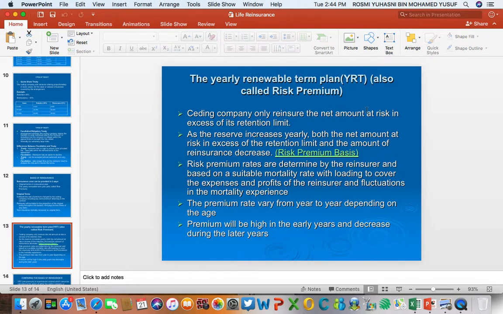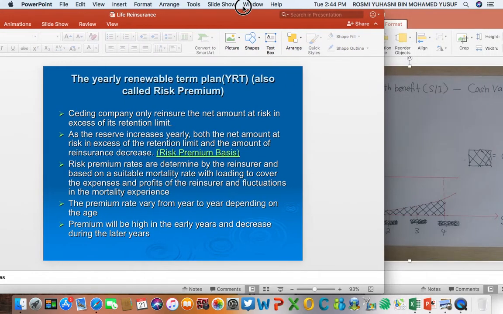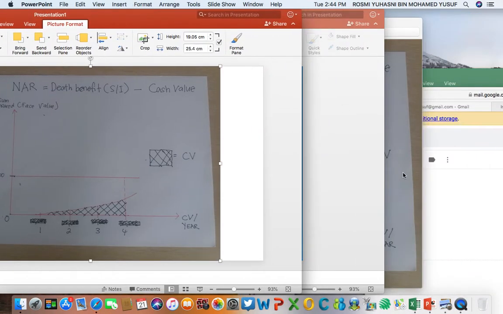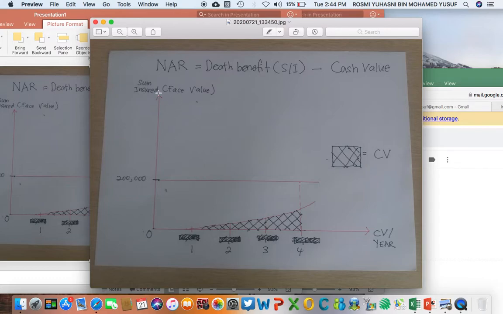Net amount at risk, or NAR. So when it comes to risk premium, the insurance company only reinsures a certain portion of the NAR. Let me show you the illustration for that. Here on this axis I have the sum insured, or the face value. So remember, for example, let's say this individual insured himself for 200,000 for a duration of 10 years, a 10-year contract.